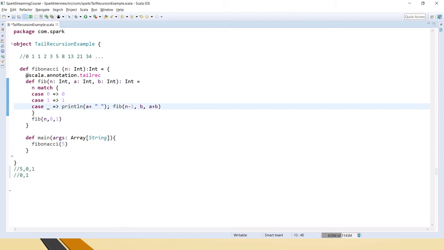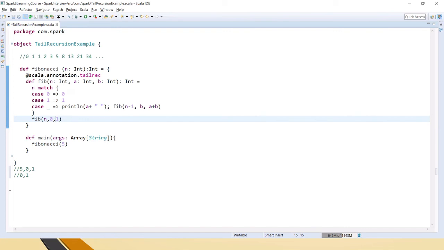This will become 4, this will become 1, and a plus b equal to again 1, which will be sent as b here. Similarly it will come here. Now n is 4 here because we have given it as minus 1. So 4, then again 0 1 will be sent back.